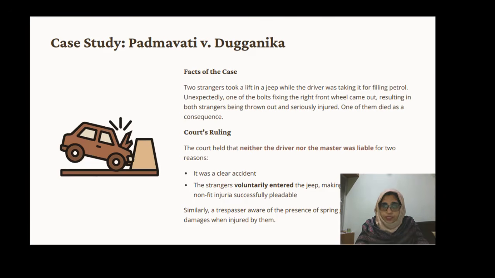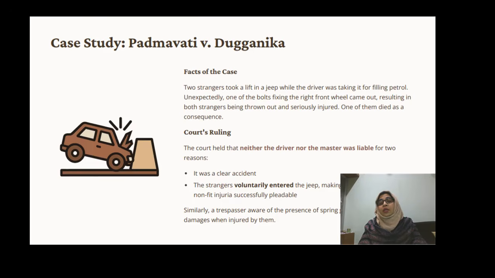One of the case laws relates to Padmavati versus Duganika. It is about two strangers who took a lift in a jeep while the driver was taking it to fill petrol unexpectedly. One of the bolts fixing the right front wheel came out, resulting in both strangers being thrown out and seriously injured. One of them died as a consequence.